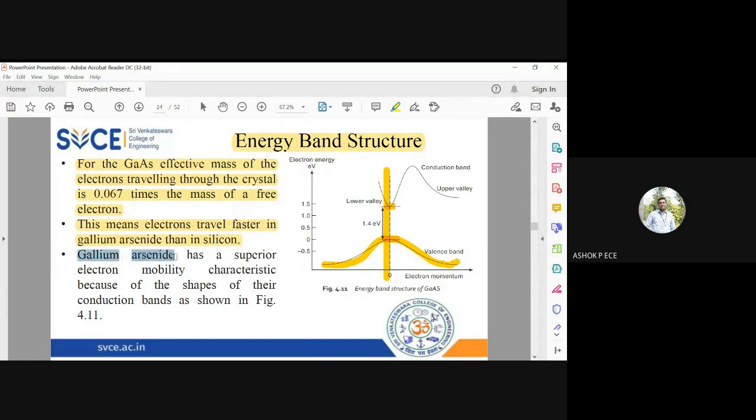Also, gallium arsenide, by its inherent nature, has very good electron mobility characteristics. Inherently, gallium arsenide possesses high electron mobility. So gallium arsenide already has high electron mobility, and the electrons have very little mass inside gallium arsenide. So all these phenomena combined make gallium arsenide a superior device in optical communication.